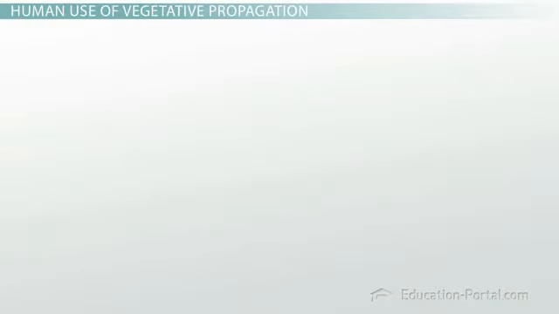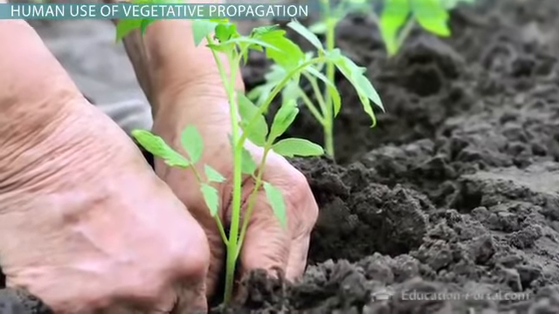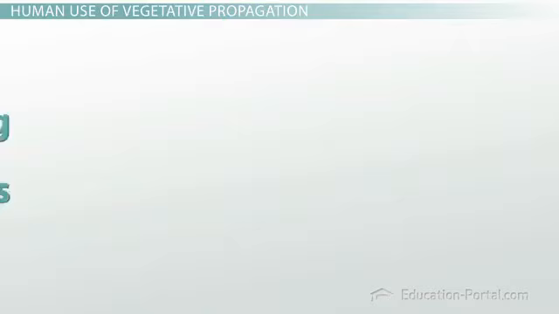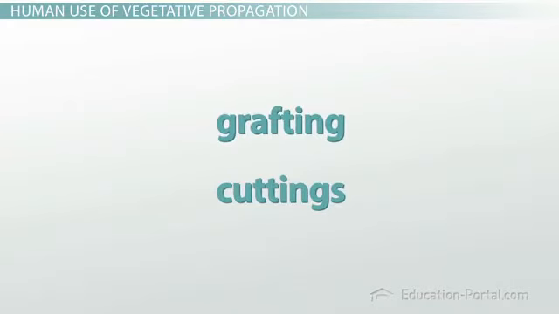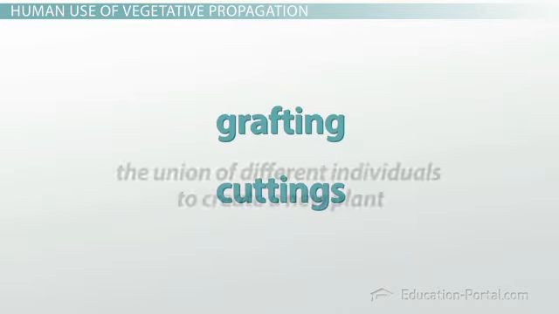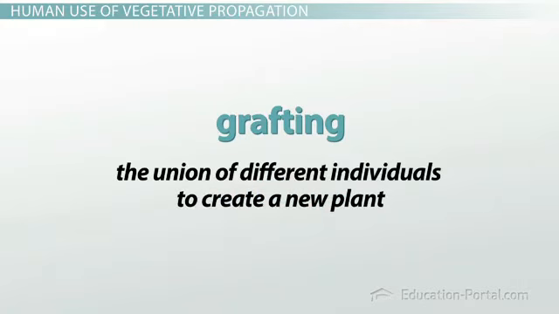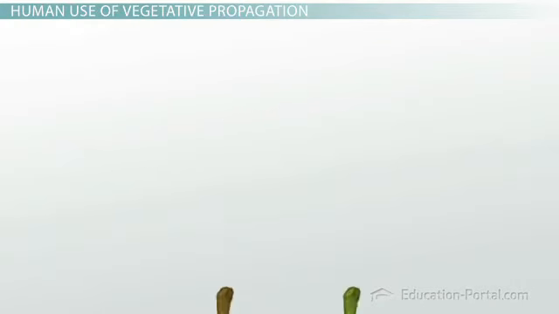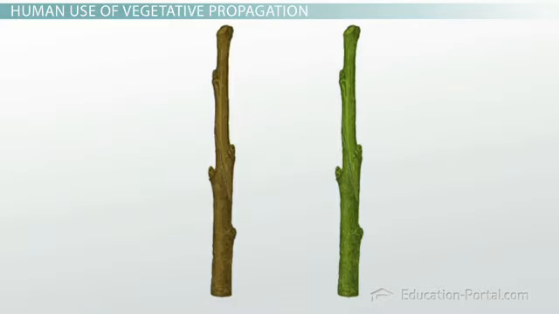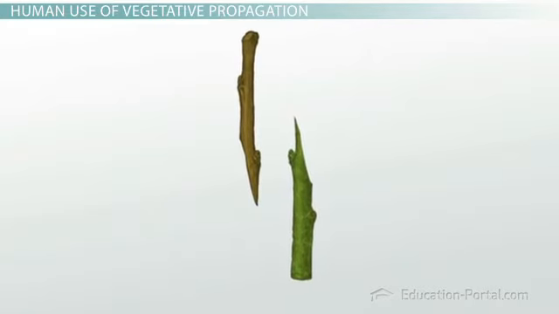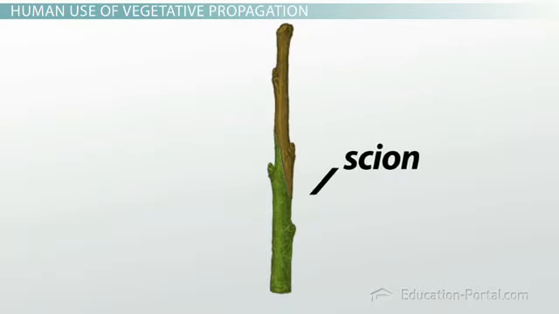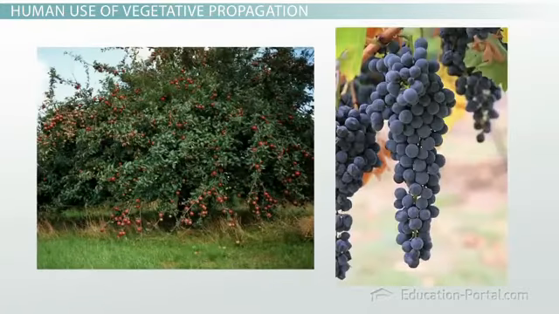So far, we have looked at naturally occurring forms of vegetative propagation. Let's now consider how humans have used this form of plant reproduction. The most common ways that humans manipulate plants asexually is through grafting and cuttings. Grafting involves the union of different individuals to create a new plant. This can be done at different parts of the plant, but is most often done at the plant stem. One plant is inserted into the stem of another. The point of insertion is called the scion. This method of vegetative propagation is responsible for many hybrid plants, including wine grapes and dwarf fruit trees.